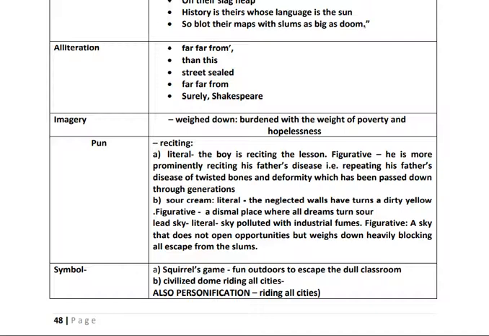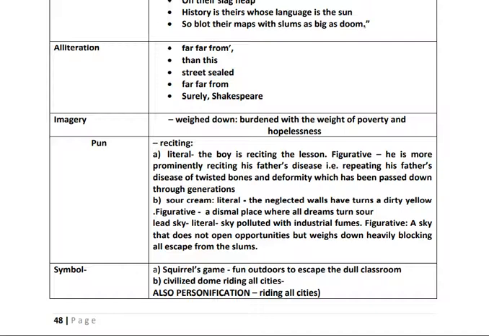Then the "s" sound is repeated. "Straight sealed sir", the "s" sound is repeated. Alliteration, repetition of consonant sounds. "Far from", the "f" sound is repeated there. That is also an example of alliteration. "Surely Shakespeare", the "s" sound is repeated there.